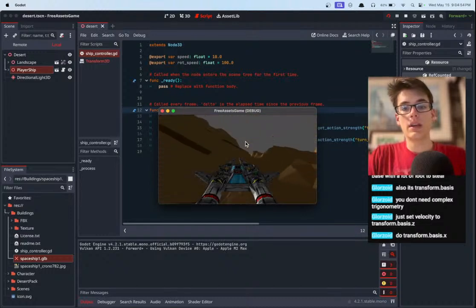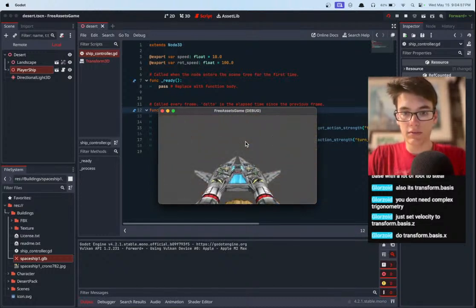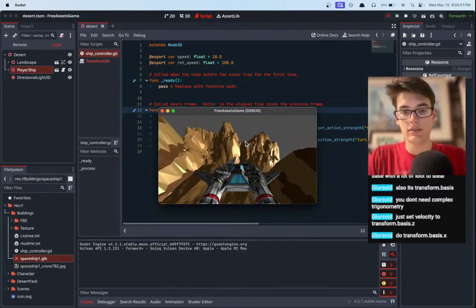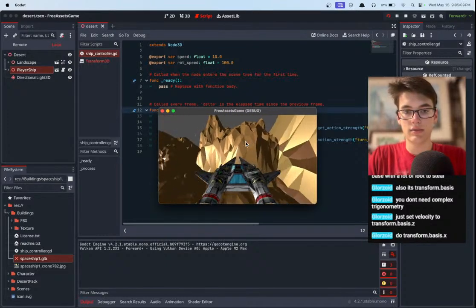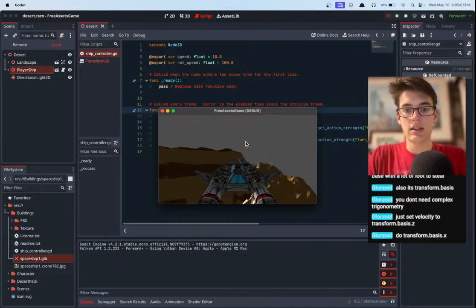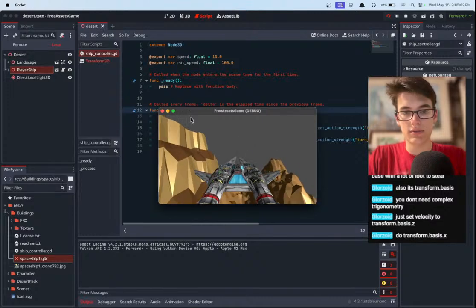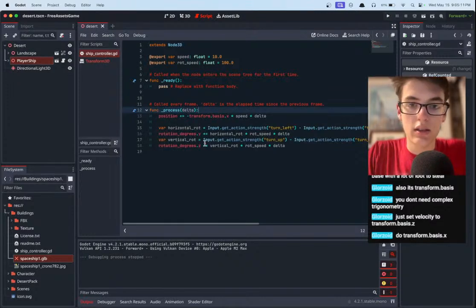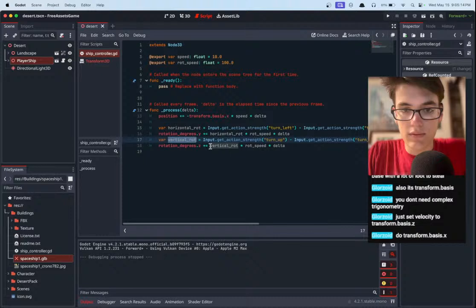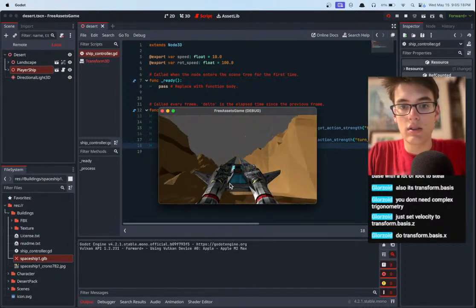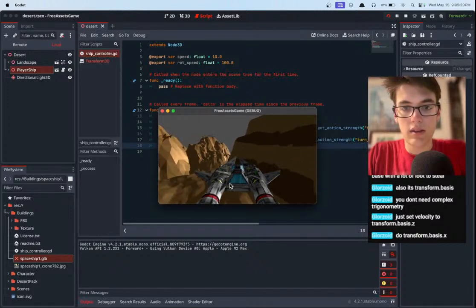Transform.basis.x for the win. We just go and tilt up. We can fly however we want, and the fact that the vertical thing is inverted is kind of annoying, but I think when it's a controller, you can have it inverted, but when it's W and S, it just feels weird to have it inverted. So let's just say negative vertical rotation and have it not be inverted. There we go. W is to go up, and here we go.